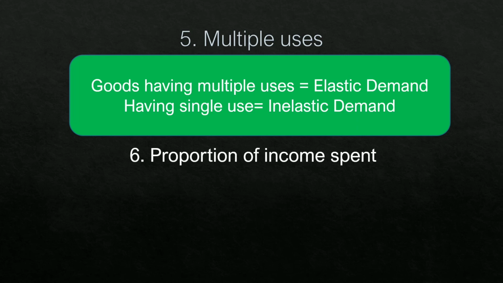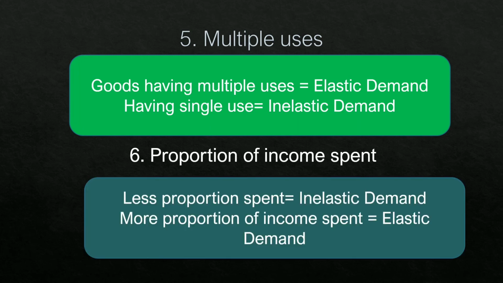Last, proportion of income spent. The income spent can be large or very small. When we are just spending 2 to 4 rupees, we do not think while spending. So we have inelastic demand. On the other hand, when we spend a large proportion of income on some goods, such as building a house or purchasing a car, we think twice, right? When the price changes, we do not purchase that. So in that case, it has elastic demand. So that's it.